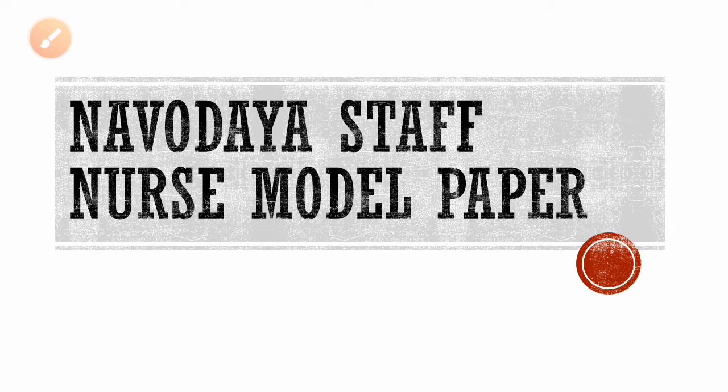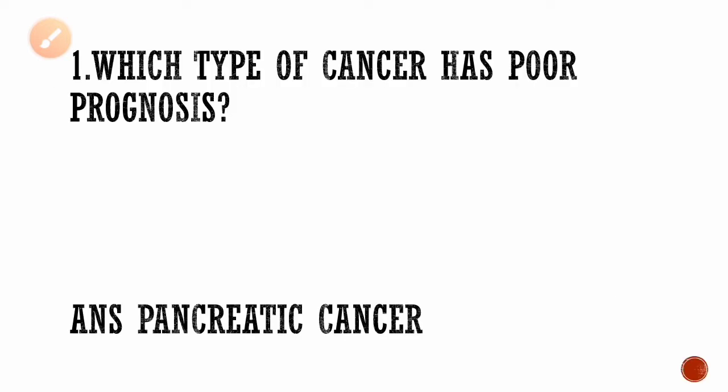So the first question: which type of cancer has poor prognosis? They'll give you 4 options obviously. So the correct answer is pancreatic cancer. Pancreatic cancer has poor prognosis. If the patient gets this cancer, even if he undergoes surgery, or even if he takes proper treatment, there are still least chances to survive. So that is the meaning of prognosis.